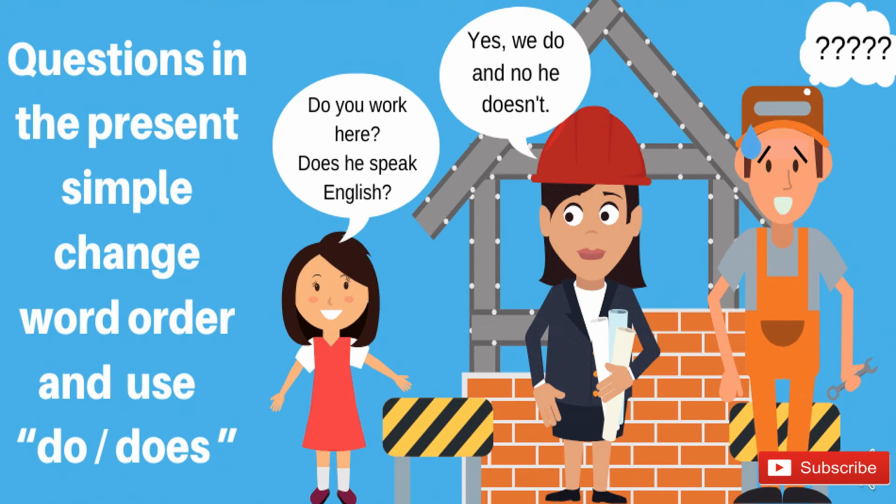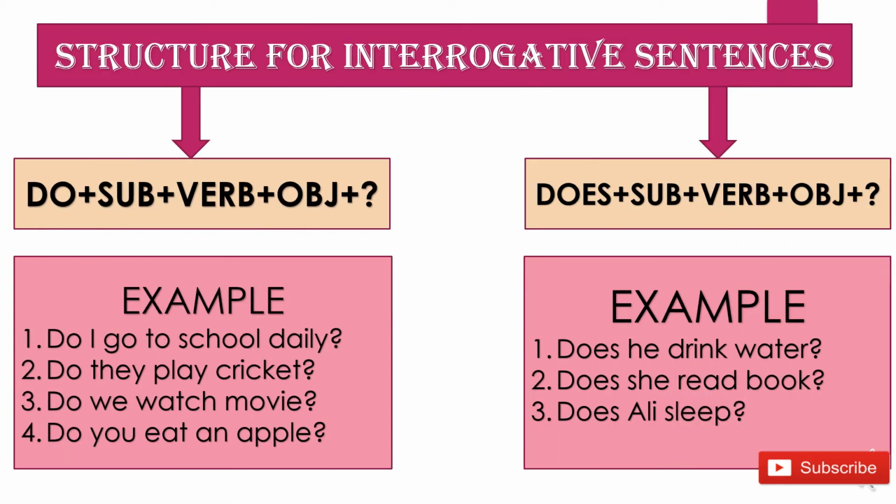So now, for a question in the present simple, change the word order and use do and does. Look at some of the examples. Do you work here? Does he speak English? Right, my dear students, what you will have to do is just change the word order, so that the helping verb comes at the start of the sentence. Let's see the structure of the sentence: Do plus subject plus verb plus object and plus question mark. Obviously it is compulsory. Does plus subject plus verb plus object plus question mark.